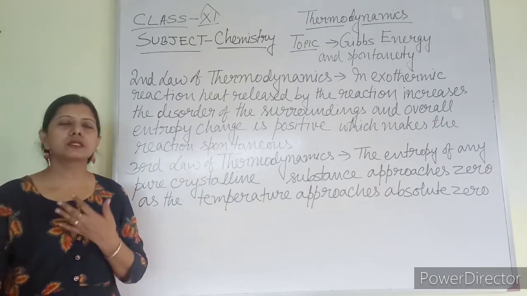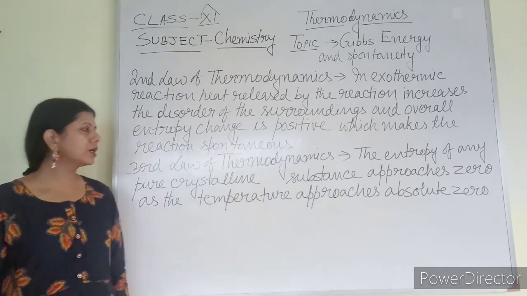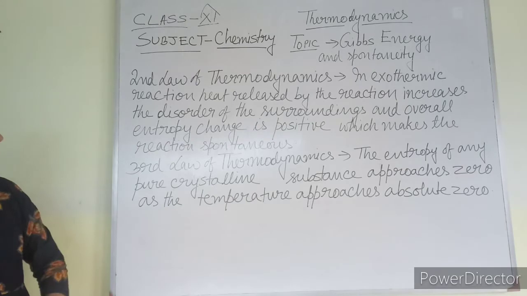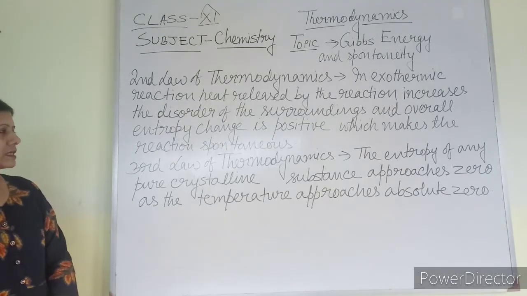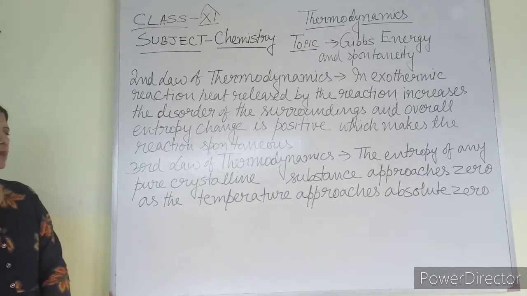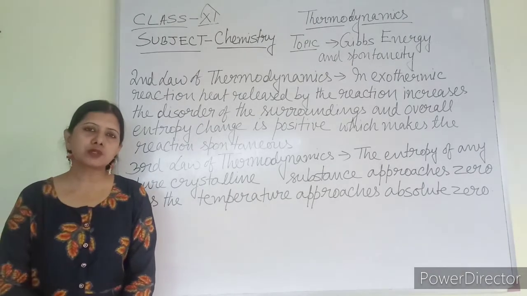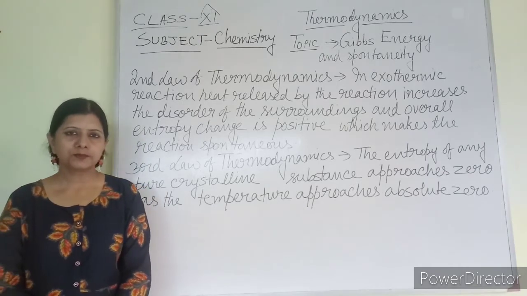That is, it will proceed automatically in the forward direction. Now, third law of thermodynamics, what does it state? Entropy of any pure crystalline substance approaches 0 as the temperature approaches absolute 0. What is absolute 0? 0 Kelvin is known as absolute 0.